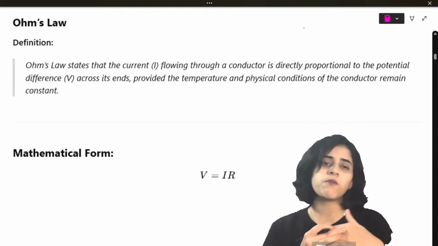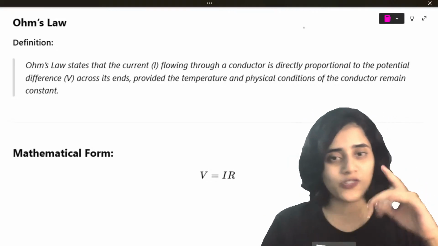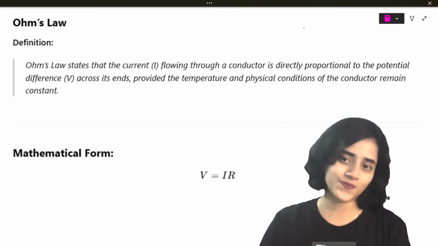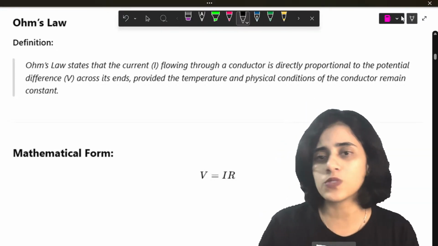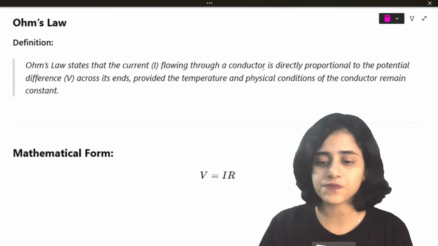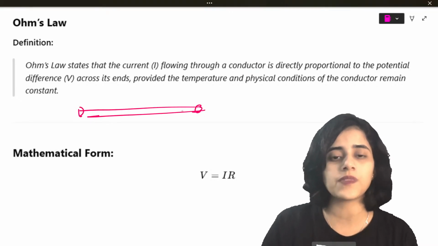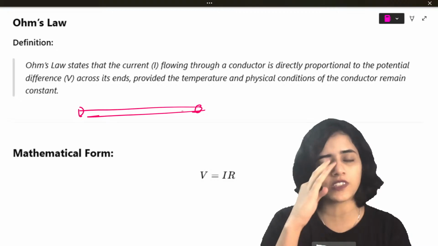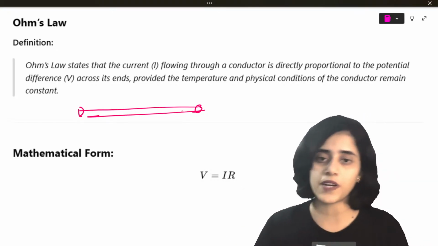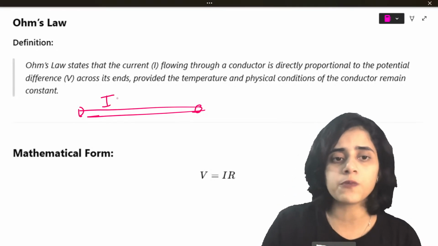Now let's move on to the most important law of this chapter. I'm sure all your PU teachers might have asked you to learn this law by heart. Yes, this is the very famous Ohm's law. What does Ohm's law state? Ohm's law is a very simple law. It just means that if you have a conductor, let's say a wire, any conductor, I usually take wires because that's something all of you know. Any conductor, anything that can allow electricity to pass through. You take a wire and you allow current to pass through it.